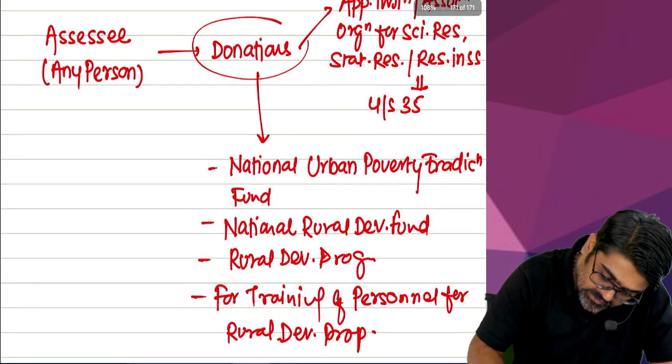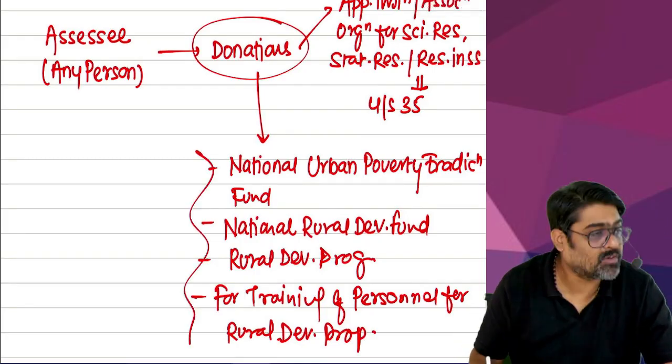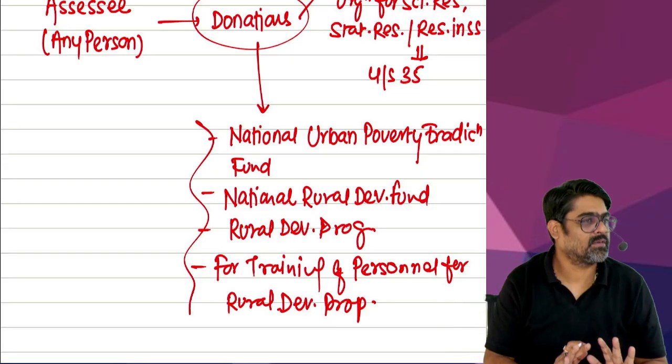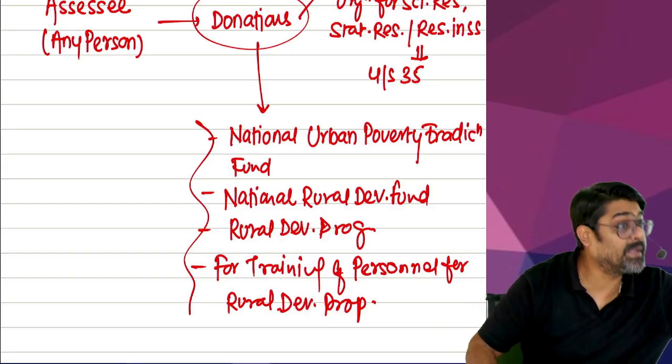So if the assessee is making donations for these purposes, then even these donations are treated as expense allowable under the head PGBP.